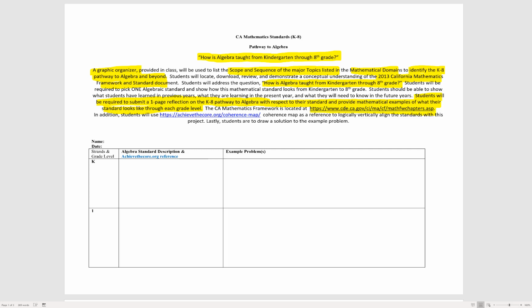There's a reference there. Also, and this is where I'm getting super excited, students are going to use this achievethecore.org coherence map to reference logically and to vertically align the standards with this project. And also, students, you are going to draw a solution to the example problem. Well, there was a lot of words like that right there. So what does this really mean? So this is what you're going to do.